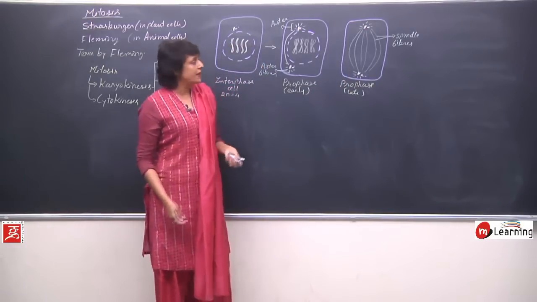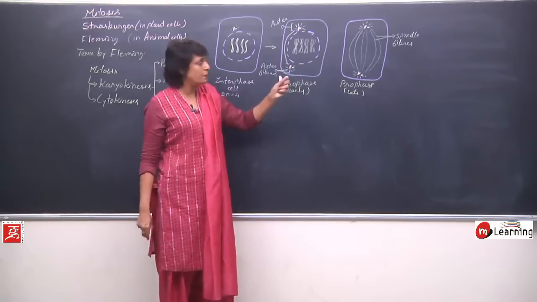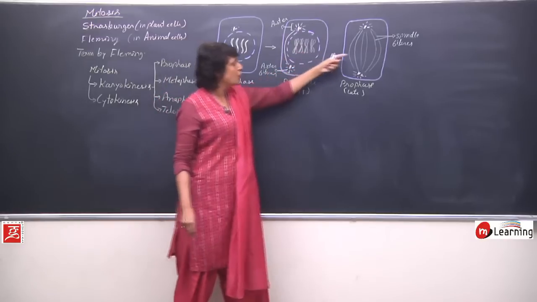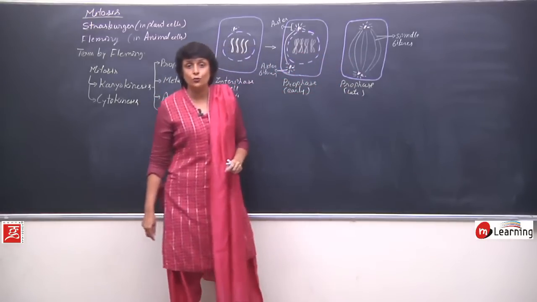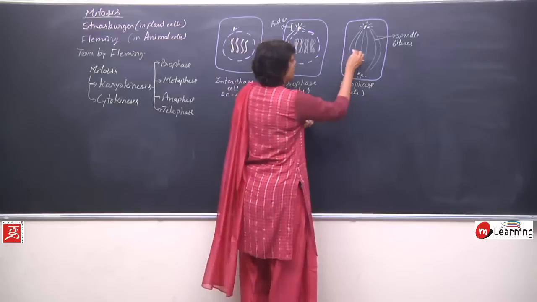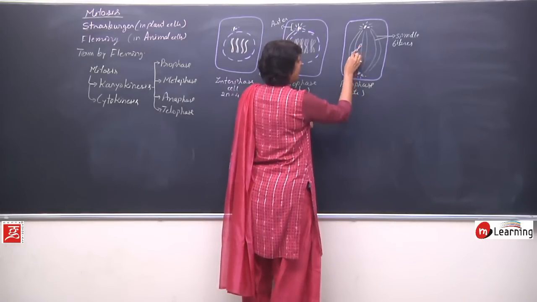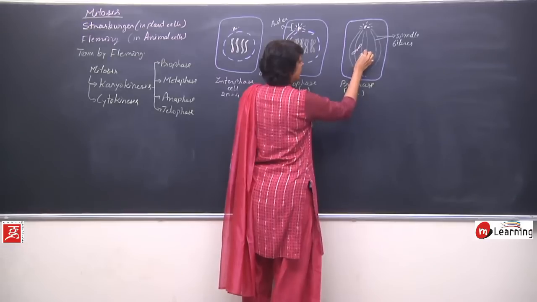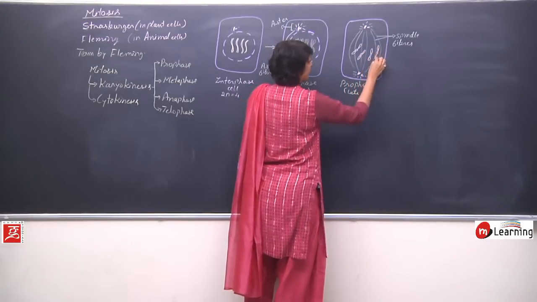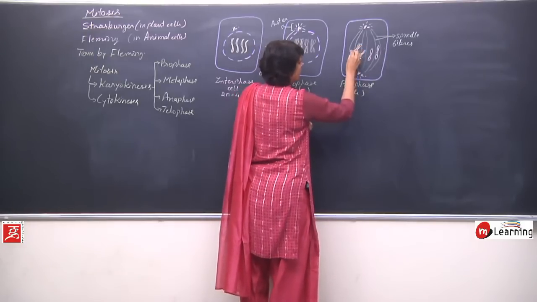Because the nuclear membrane is now gone, what is the position of these chromosomes now? The chromosomes come to lie in the cytoplasm. Now they are free in the cytoplasm. So let us draw these chromosomes, and we can draw them anywhere. And we have to draw the copies with them.